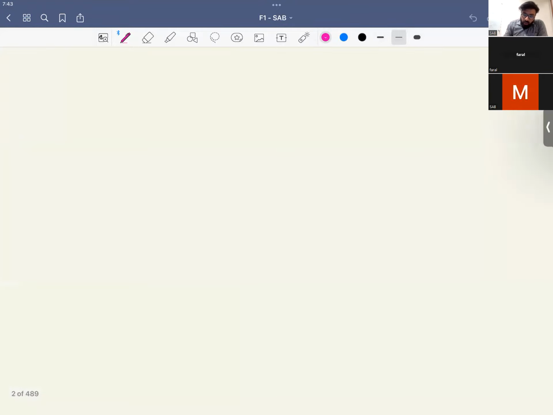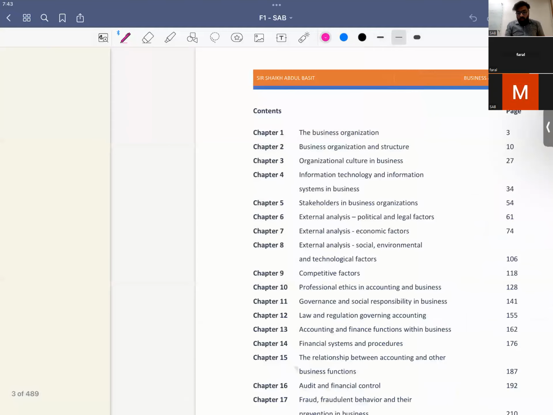I'm an ACCA member. Along with that, I'm an ICAEW finalist with 4 years of corporate experience and 5 years of teaching. So I have taught this paper multiple times to multiple students across the borders. Therefore, it's an opportunity for me to teach all of you this kind of exam, right? Now, let's move on to